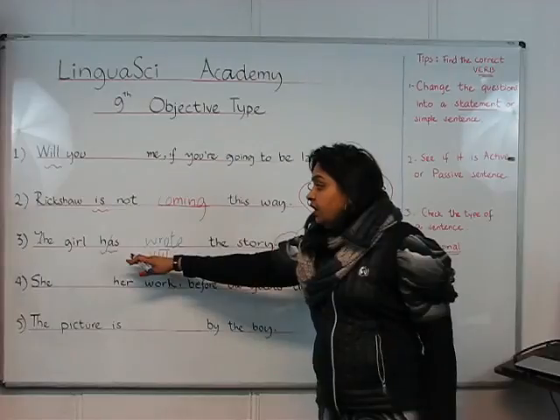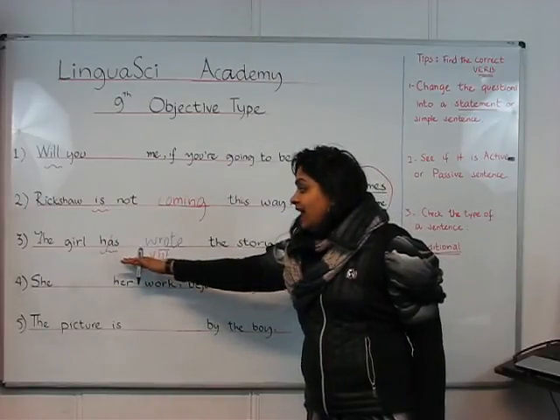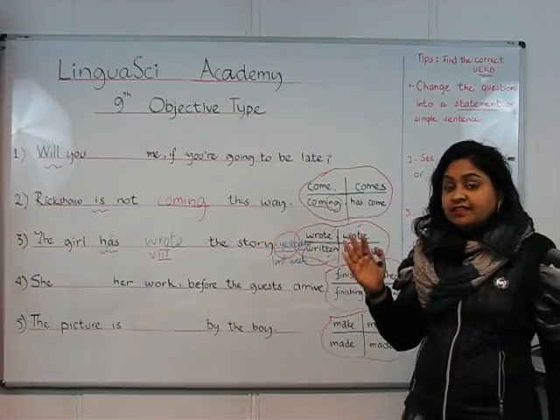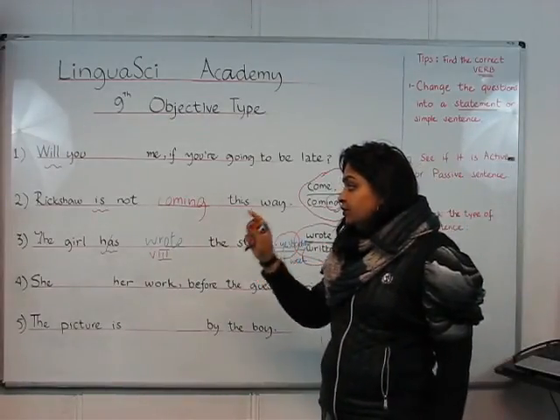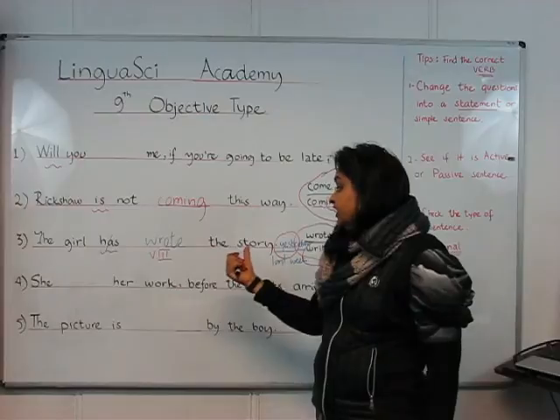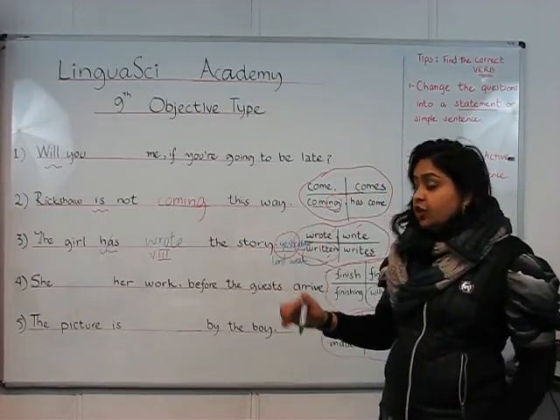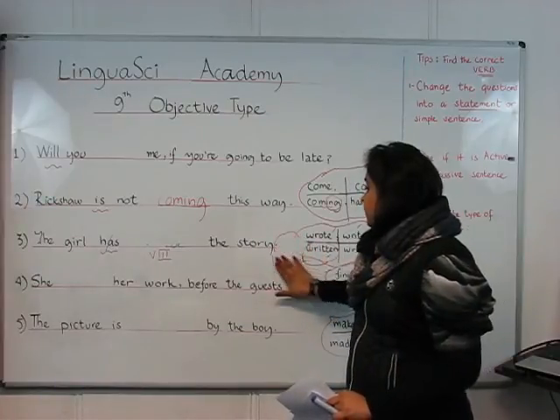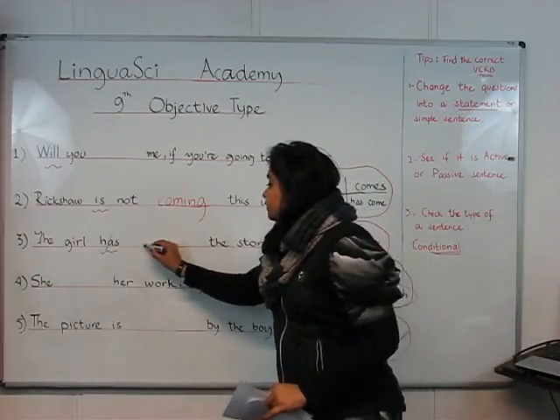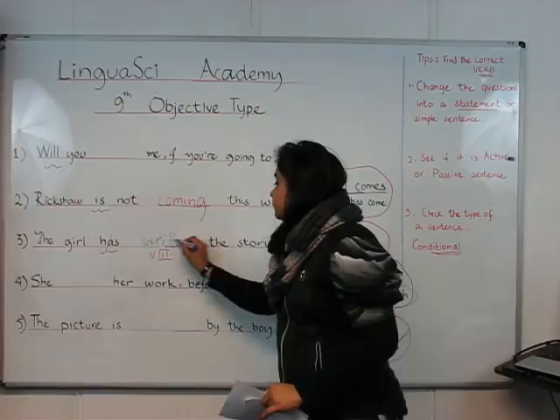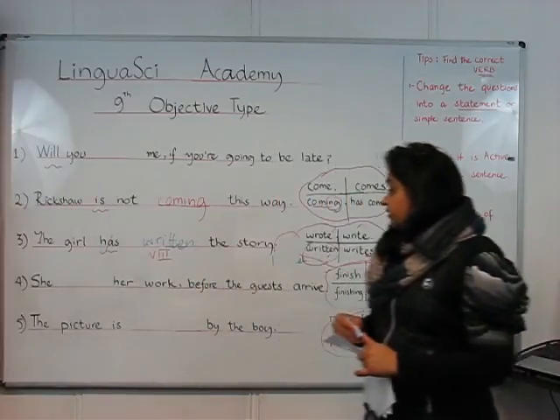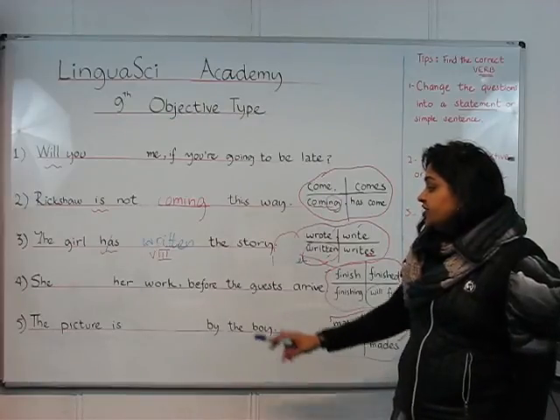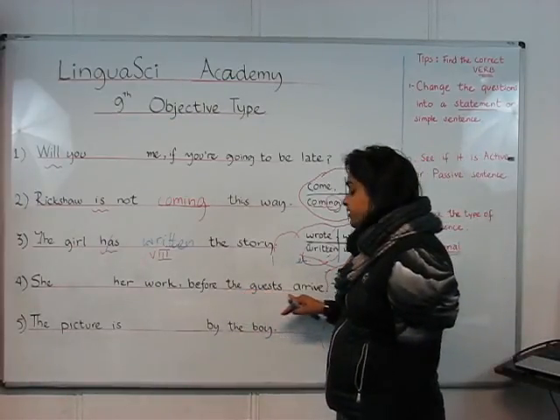But if you are using has and have, you are emphasizing, making it important that something has been completed. So you'll say the girl has written the story. So the correct option for this example is the girl has written the story. Now, coming to the fourth example, she dash her work before the guests arrive.